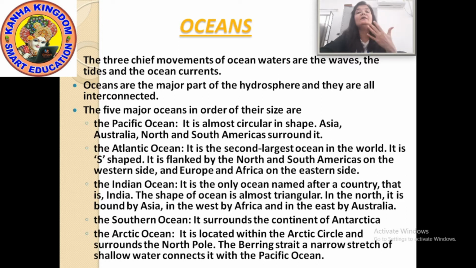Now talking about the Indian Ocean. It is the only ocean named after a country. By the name we can understand it is the ocean named after a country. And which country is that? Our India. The shape of the Indian Ocean is almost triangular. It is triangle in shape. In the north it is bound by Asia, in the west by Africa and in the east by Australia.